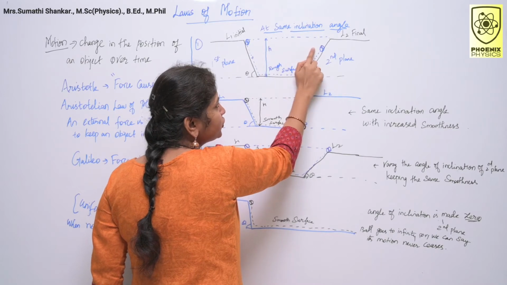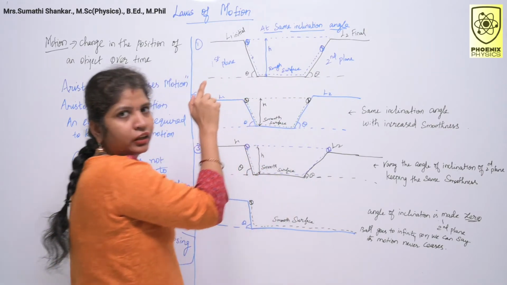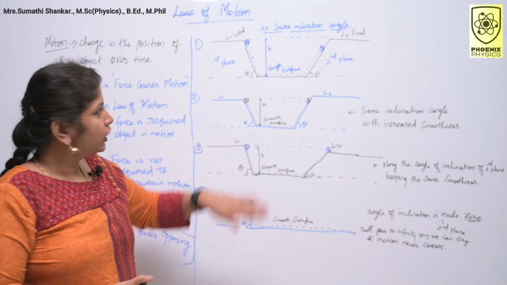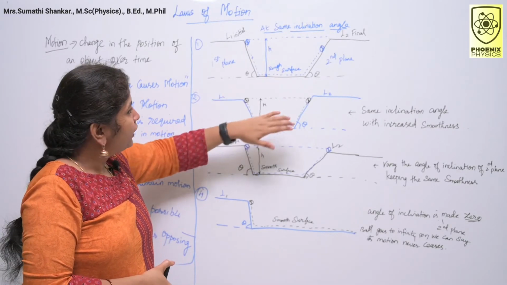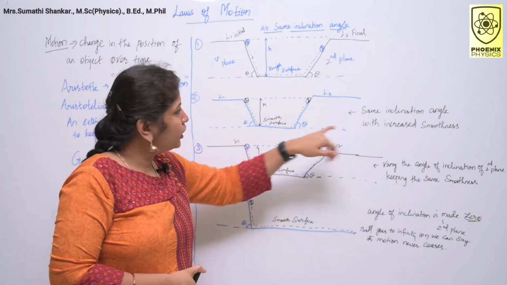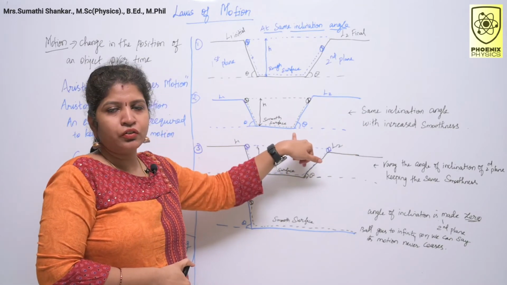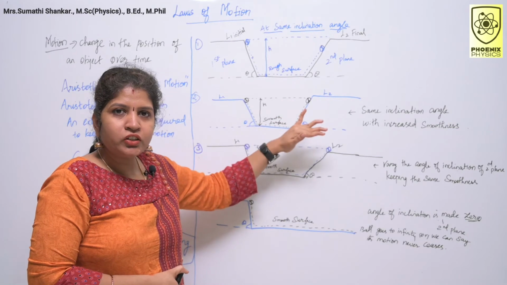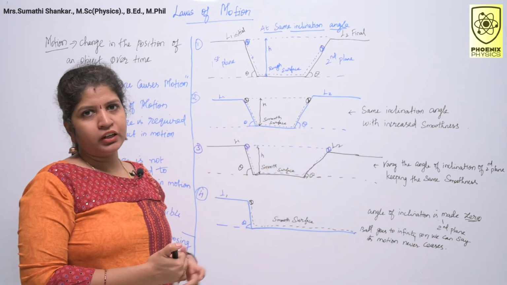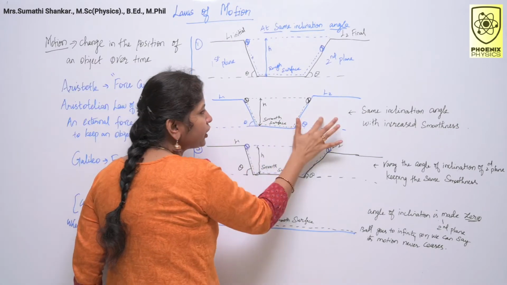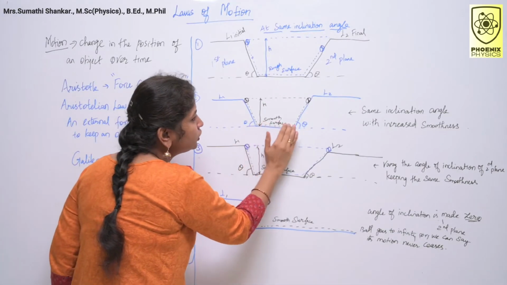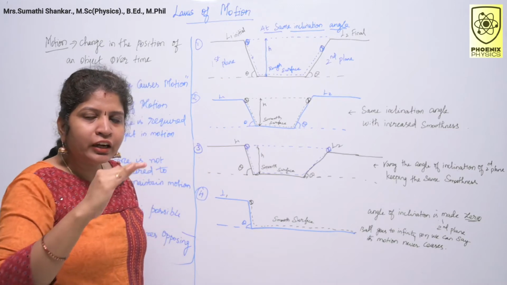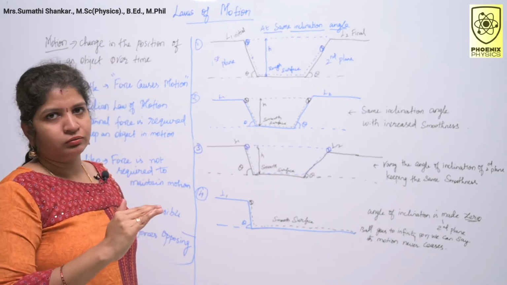So the height is different in the first case because he used a rough surface. In the second case, he increased the smoothness of the surface without changing the angle of inclination, which means theta is the same for both the planes, but he increased the smoothness of the surface, which means he reduced the friction.